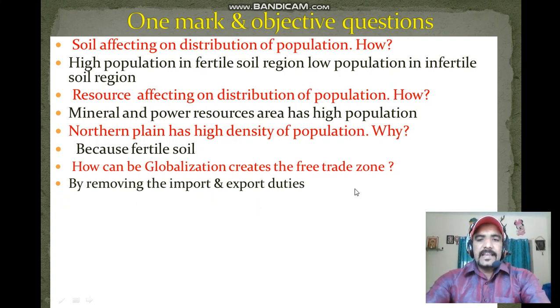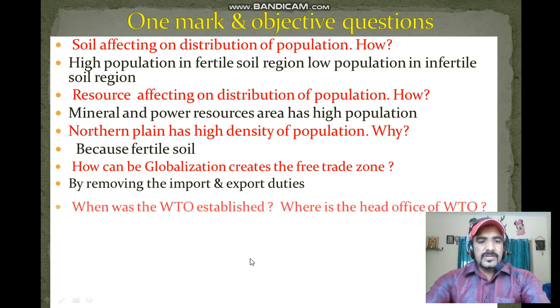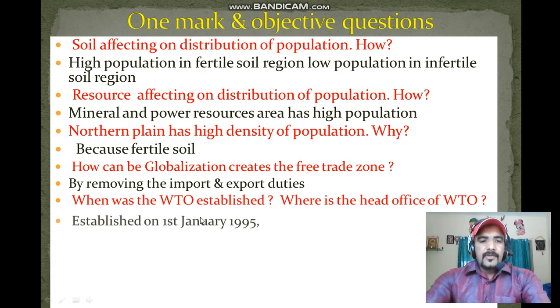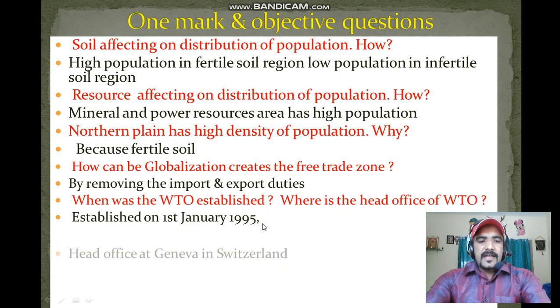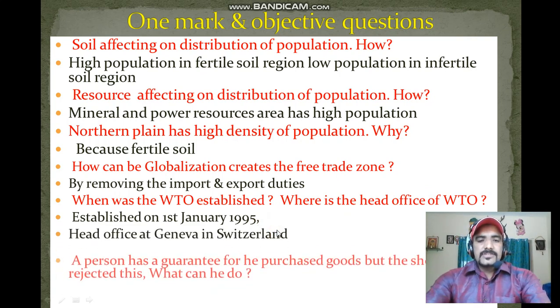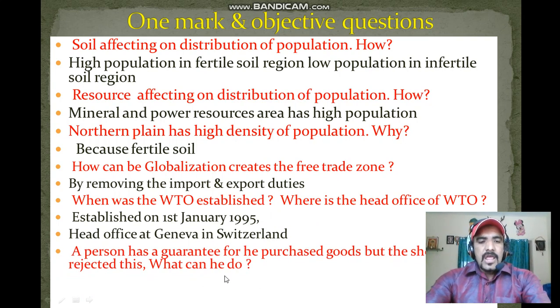Next question, when was the WTO established and where is its headquarters? It was established on January 1st, 1995. The head office is in Geneva, Switzerland.